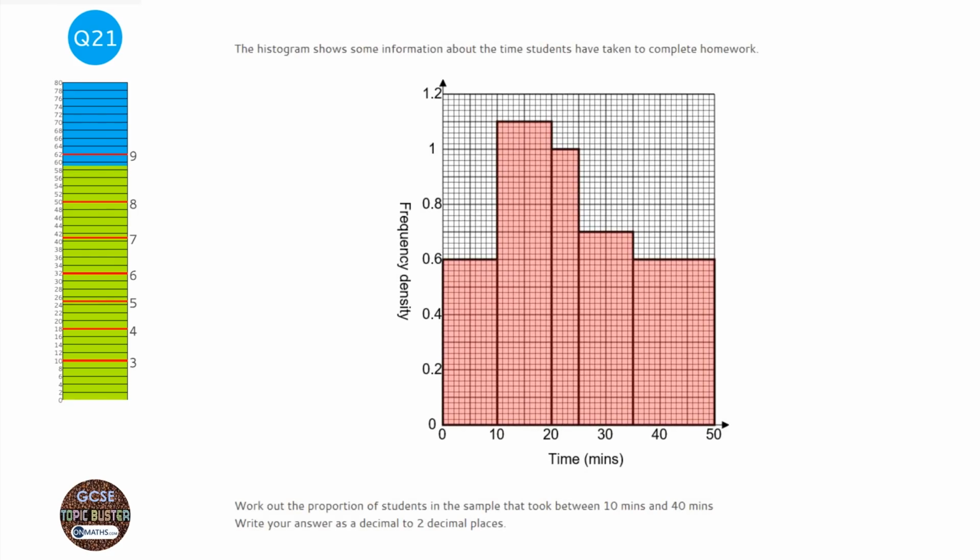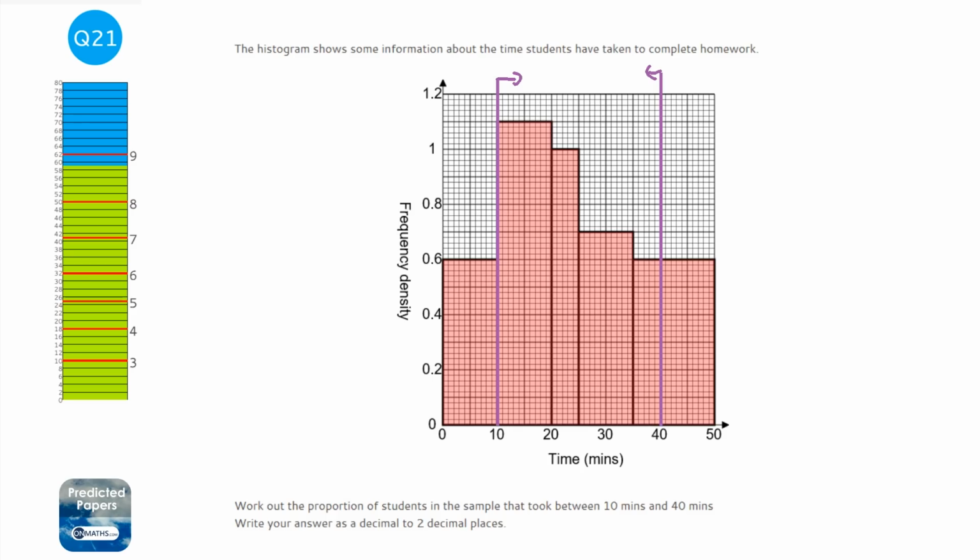There are a few different ways of answering this question. The easiest way, especially for the way this question's set out, is to count the squares. So first of all, let's have a look and see what range we're doing. We're doing from 10 to 40. So we need two things. We need to know, first of all, how many big squares there are between those two, 10 and 40. And we need to know how many there are in total.